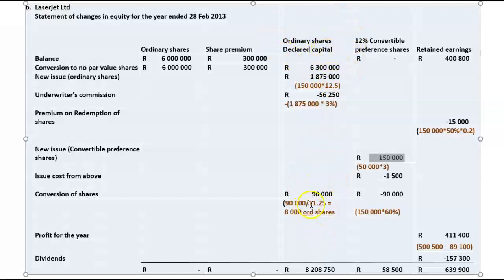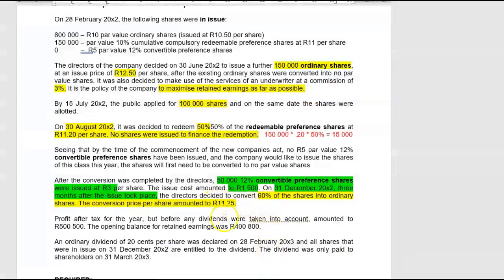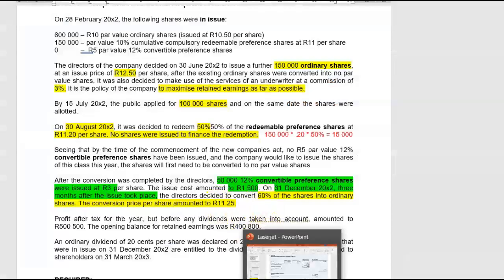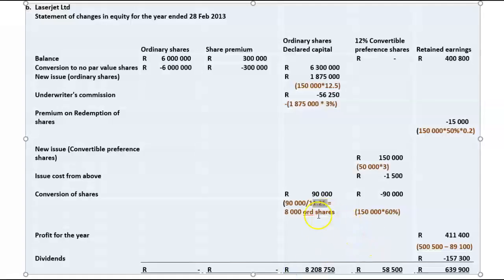They tell me that I've issued those shares at R11.25 per share. So now I can work out how many ordinary shares were issued in order to make good for this R90,000 that I had converted.